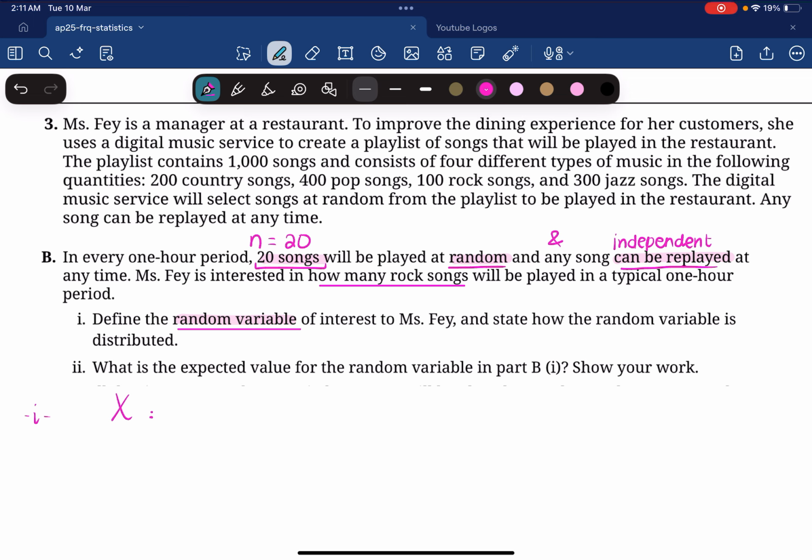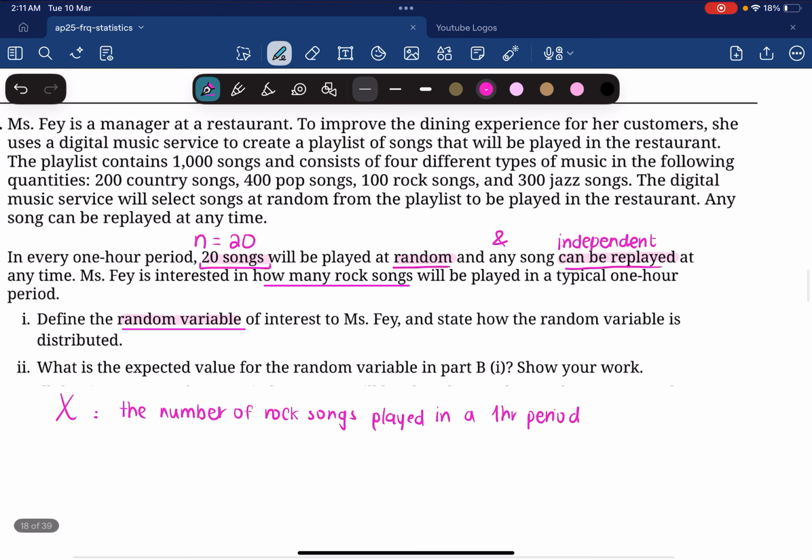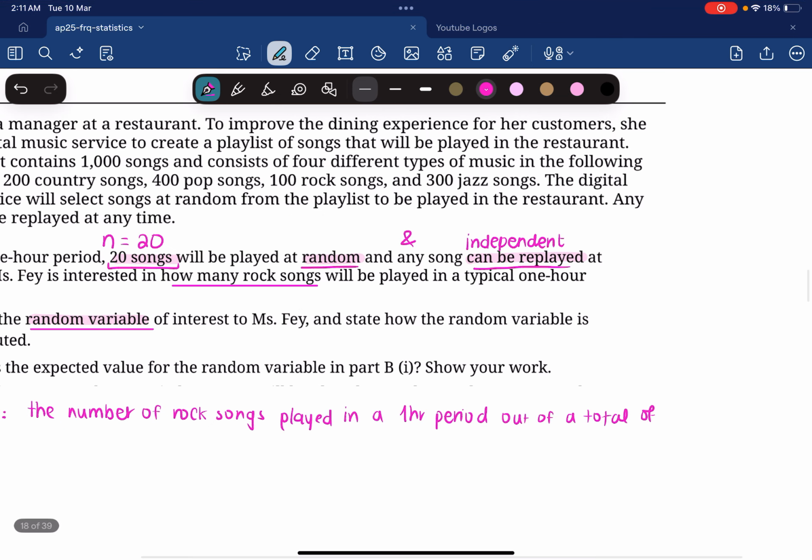So let X be the number of rock songs played in a 1 hour period out of the 20 songs, out of a total of 20 songs that will be played, right?